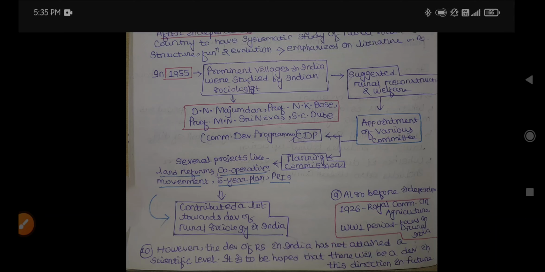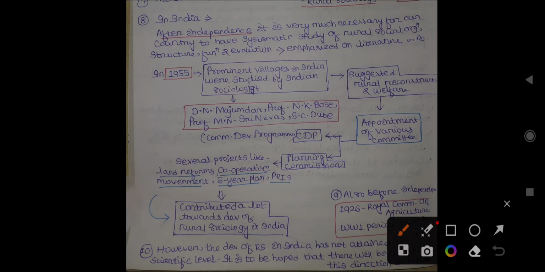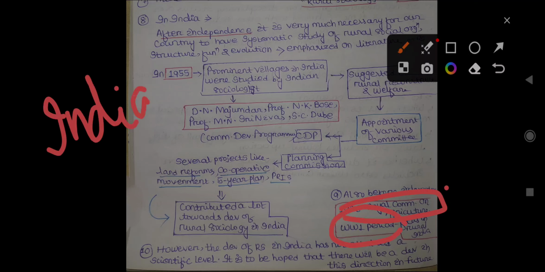Okay, it does not mean that rural sociology developed in India only after independence. Even before independence, a number of initiatives were taken to develop rural study or rural sociology in India, like in 1926, when the Royal Commission on Agriculture was appointed. In the First World War period, a number of initiatives were taken towards agriculture, because India is a land of villages.